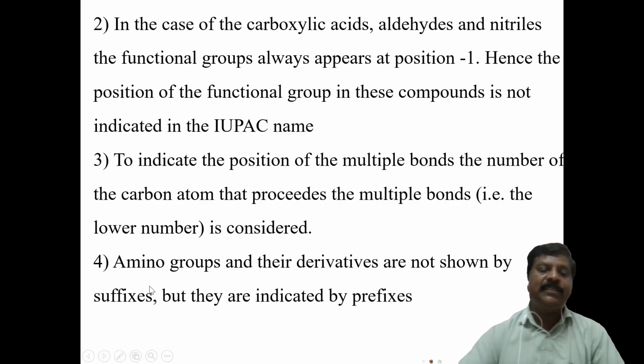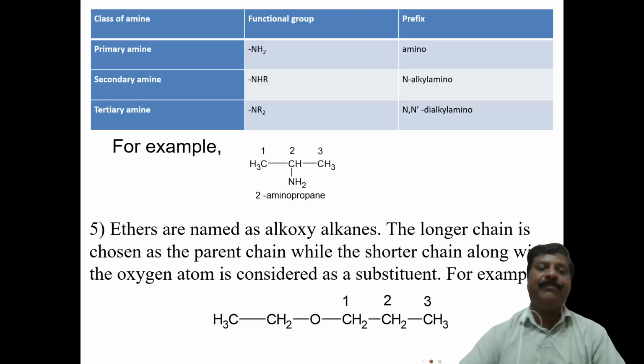Next, the amino group and its derivatives are not given as suffixes, but they are indicated as prefixes. Amino is a functional group, but it is not written as a suffix; it is indicated as a prefix.